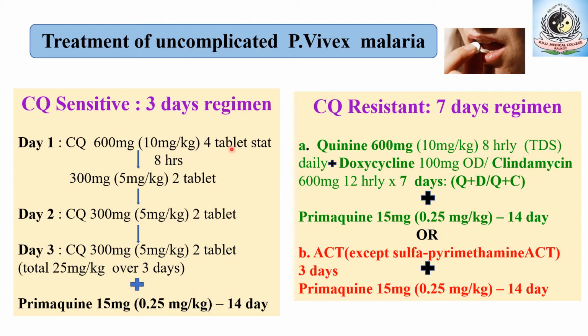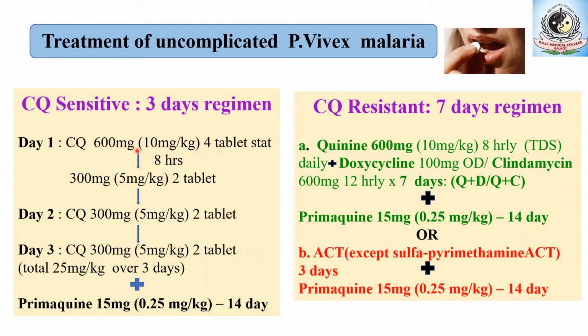If you remember, chloroquine phosphate is available in tablets with a total weight of 250 milligram, but containing 150 milligram base. So 4 tablets of 150 milligram base result in 600 milligram. So at the first instance, 4 tablets should be given as a stat loading dose.